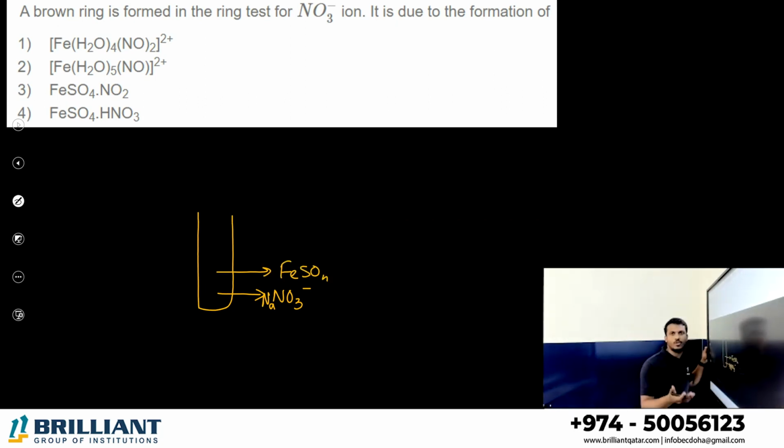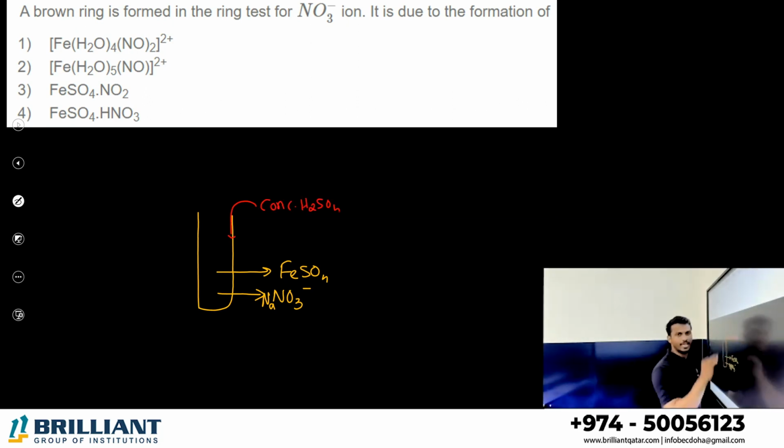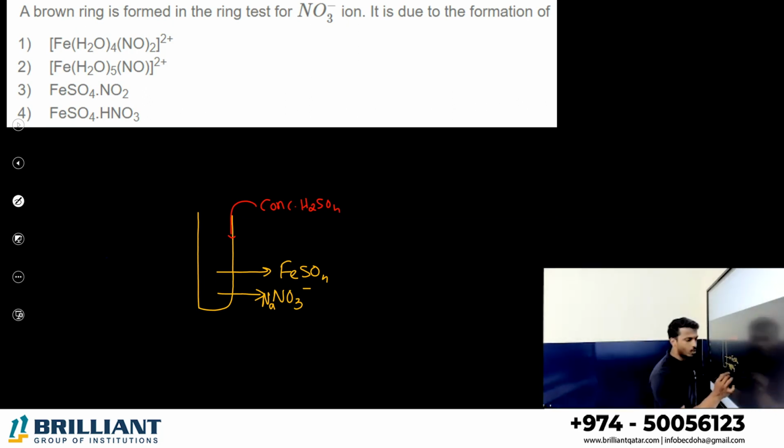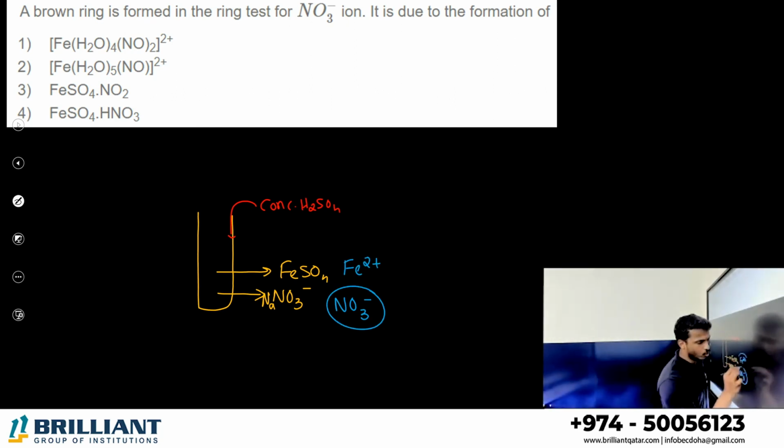You will do this experiment in the laboratory, right? After that, without shaking the test tube, you are going to add concentrated sulfuric acid along the side of the test tube. So let me take the reacting species here. NaNO3, the reacting species is NO3−. FeSO4, the reacting species is Fe2+. Acid contains H+ ion.